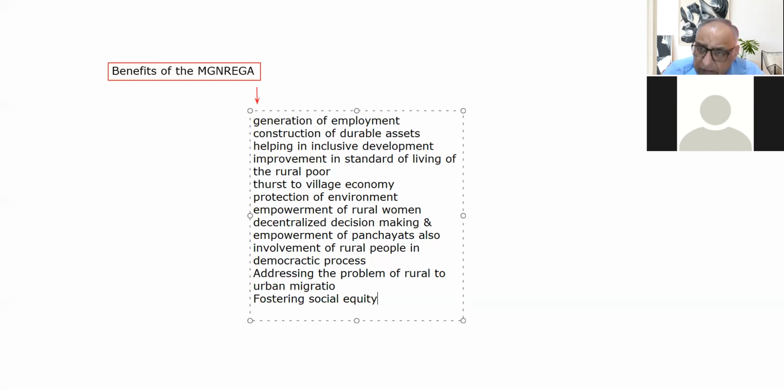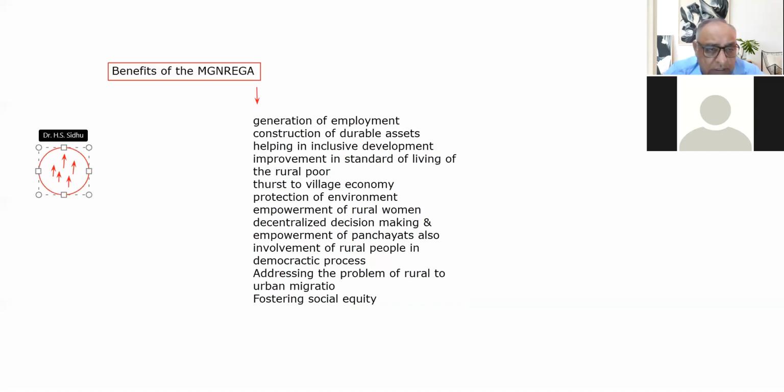And apart from that, it is helpful in the rural upliftment. Because see, there are two categories of persons in the society. One category is this, so they are the rich people. They are the rich people. They pay the taxes to the government. They are rich people, and pay taxes to the government.